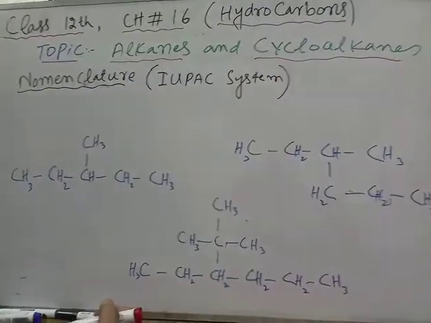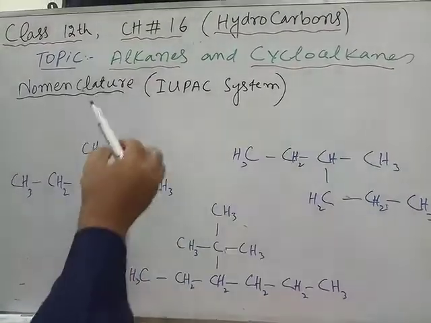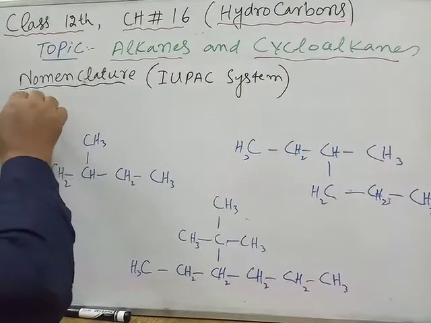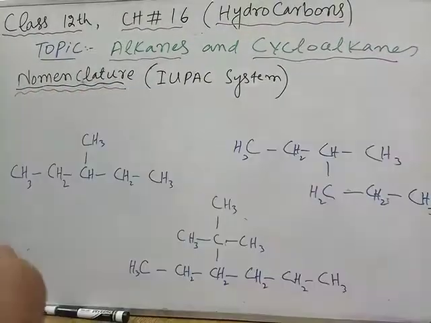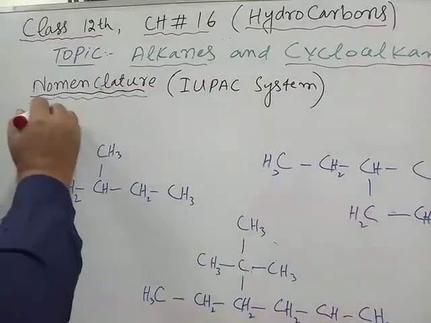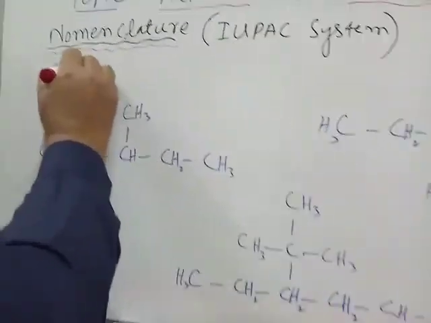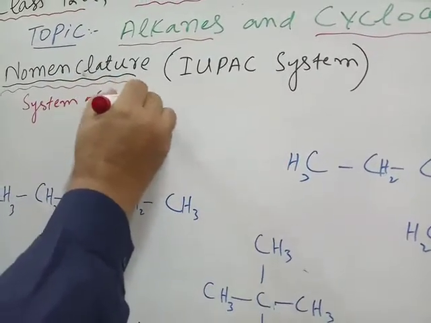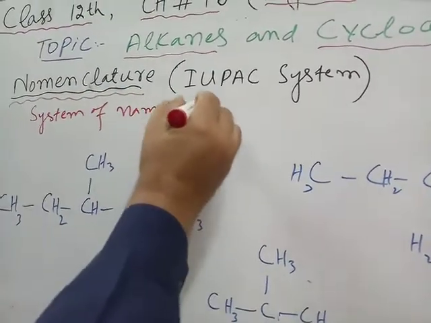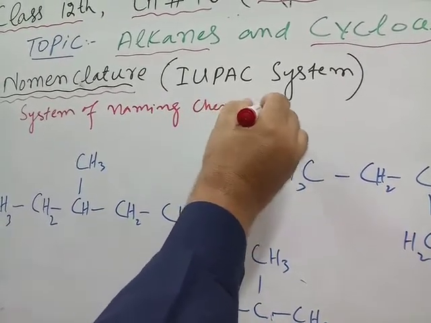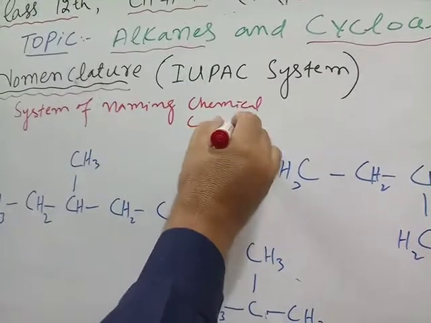So this is my topic, and if you check below this topic, the term nomenclature is written. What is nomenclature? Nomenclature is a system of naming chemical compounds.